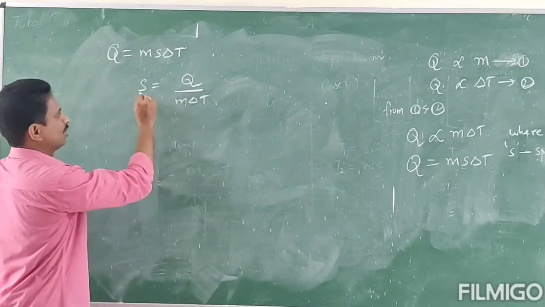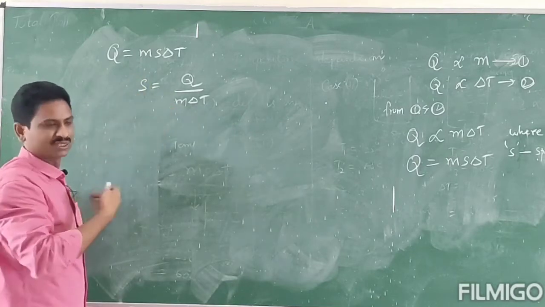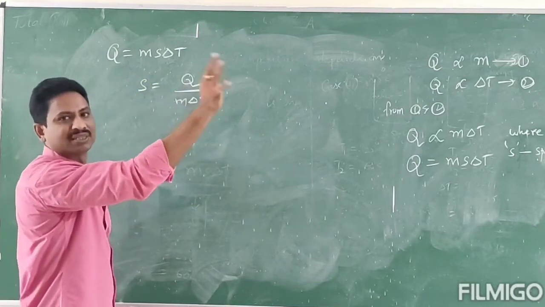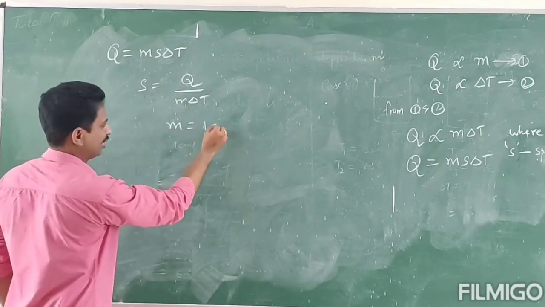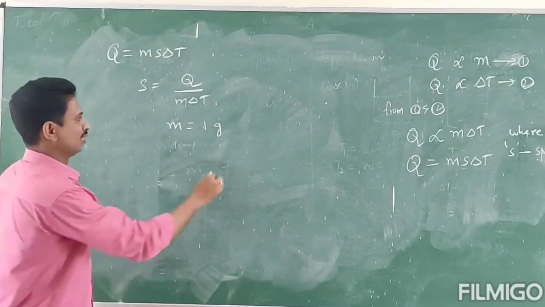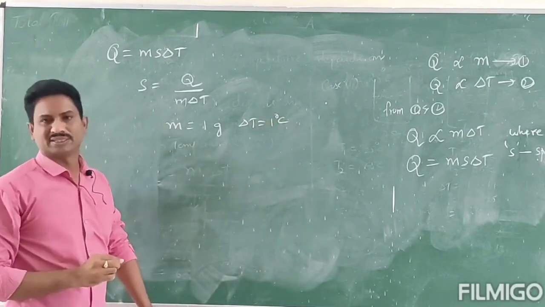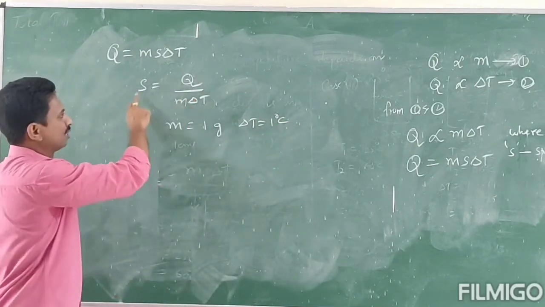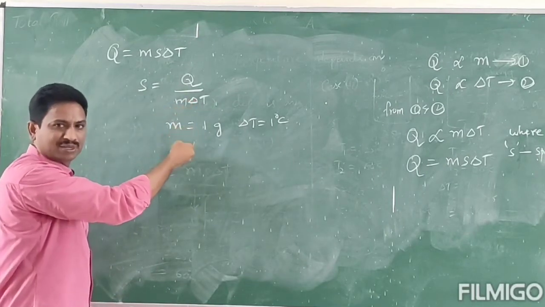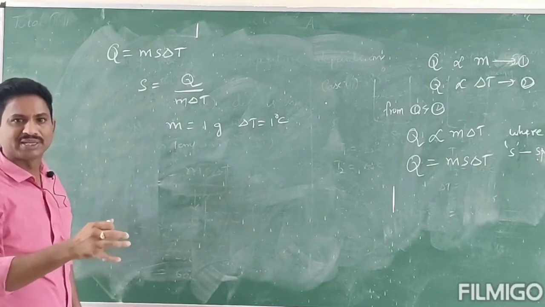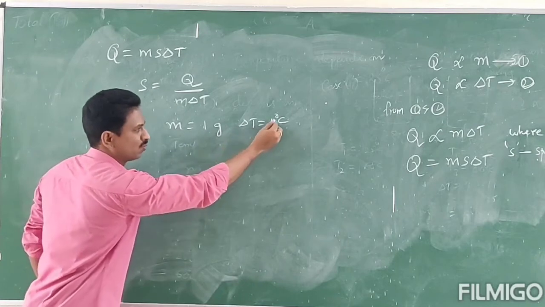Specific heat depends on the substance, so we cannot take it as we wish. Q also is a constant quantity. But mass M, let us take as 1 gram, and delta T, let us say 1 degree centigrade. So among these physical quantities, mass and delta T can be chosen by ourselves. That's why we are taking unit quantities: mass equal to 1 gram and delta T equal to 1 degree centigrade.